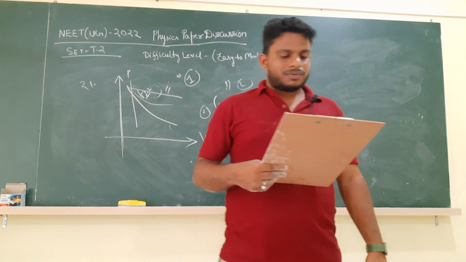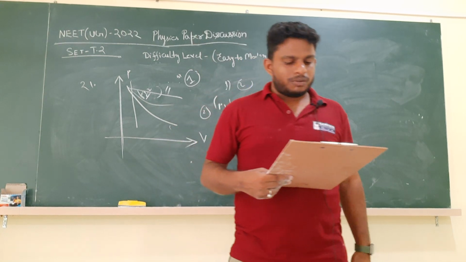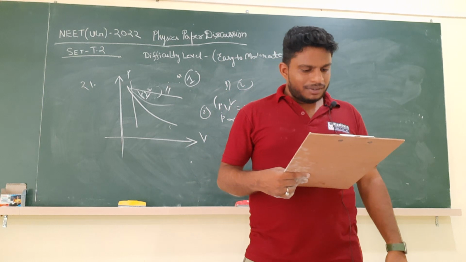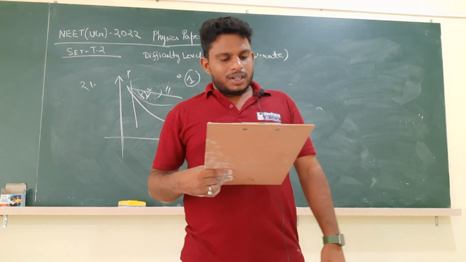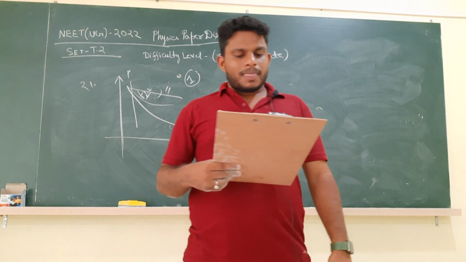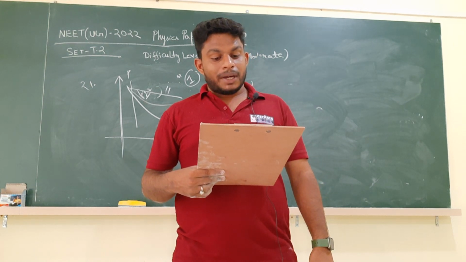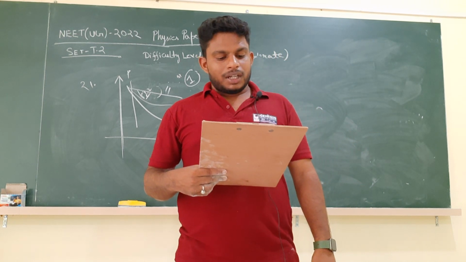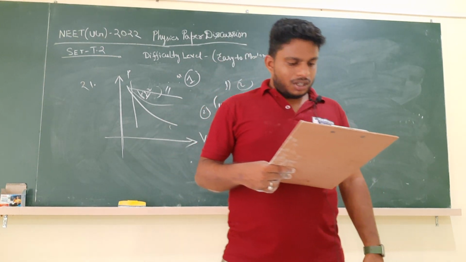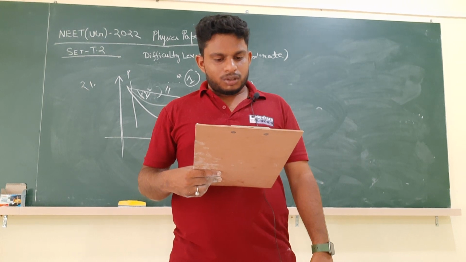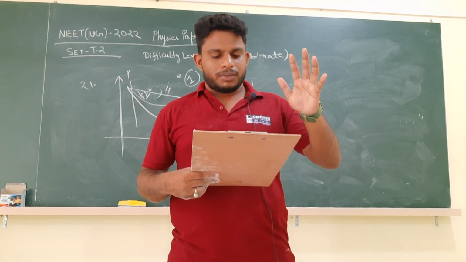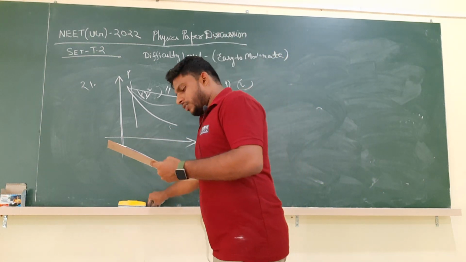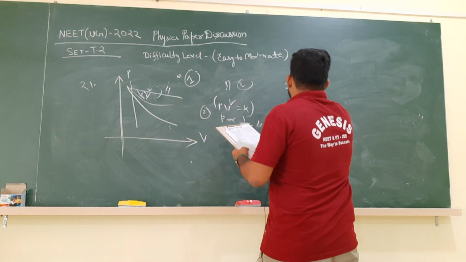For microwaves, it is less than radio waves, so it will be around 10 power minus 2 meter. For infrared radiation, it will be less than that of microwaves, so it will be 10 power minus 4 meter. And ultimately for X-rays, the wavelength is very small, 10 power minus 10 meter. In this manner we can solve, and we will get option 3 as the correct answer.